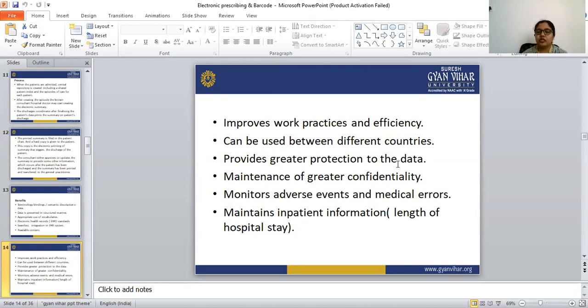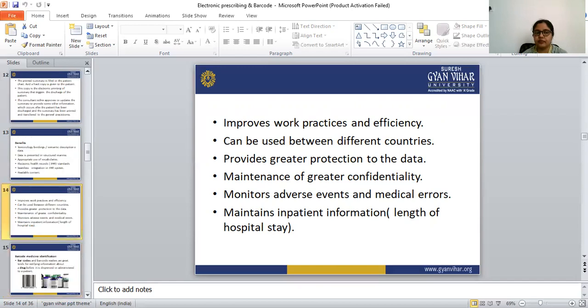It monitors adverse events and medical errors; if there are any medical errors, they are also monitored through the system. It also maintains all information about the inpatient. So these are the benefits of the electronic discharge system.